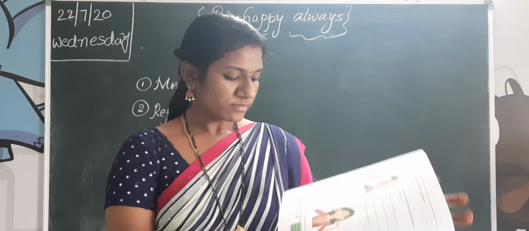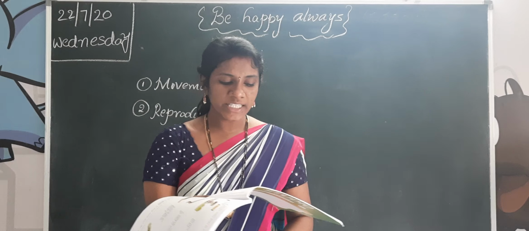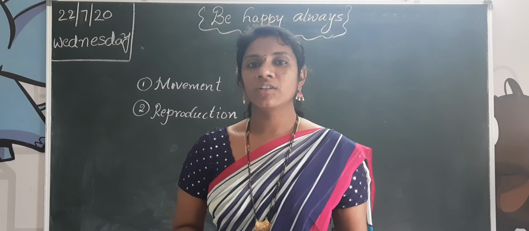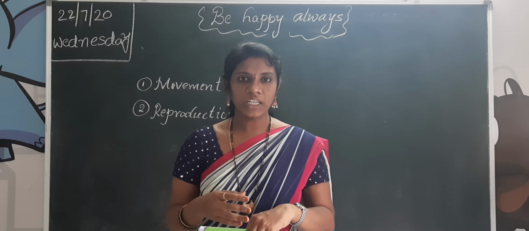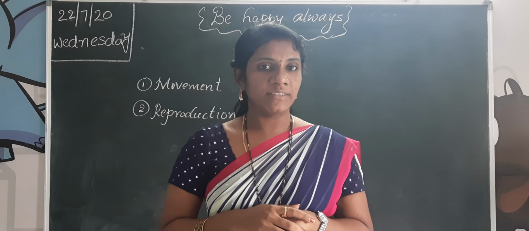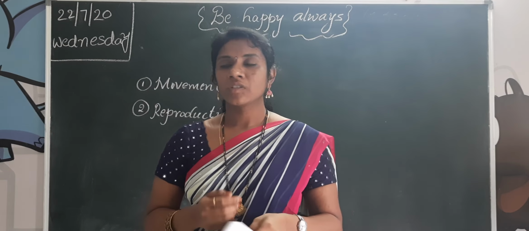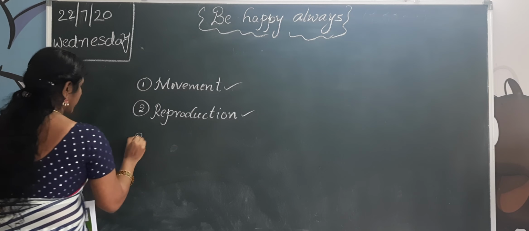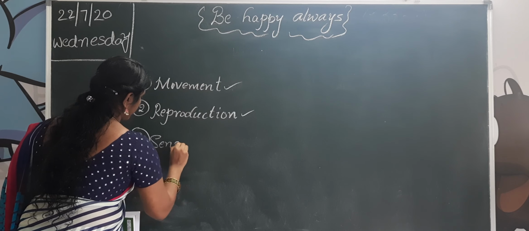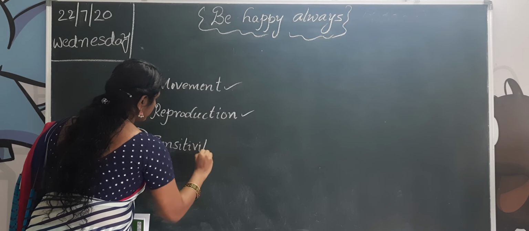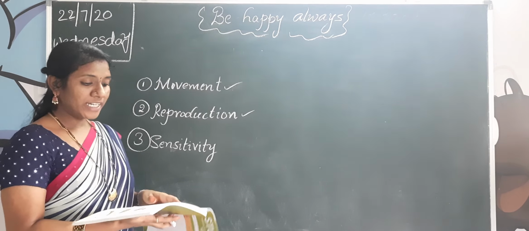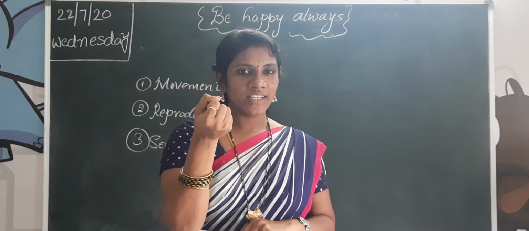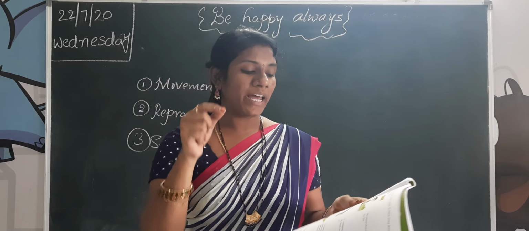Children, all living things can sense or feel the changes in the environment and also respond to them. This is called sensitivity. When we can feel and respond, that is called sensitivity. Now you know movement, reproduction, and next one, sensitivity. You know the touch-me-not plant. If you touch it, it closes. That is also a sense of plants.